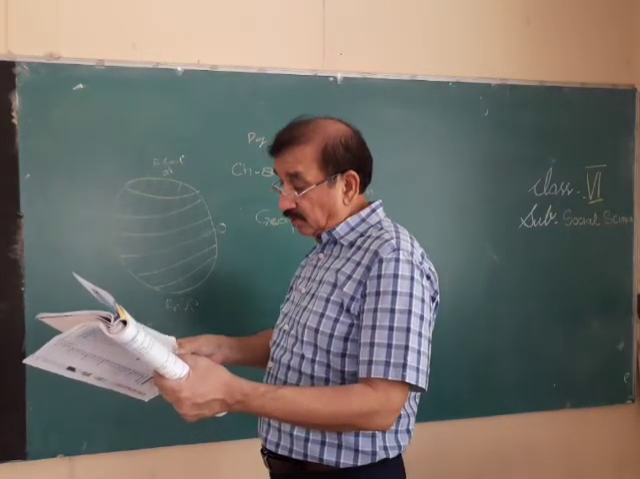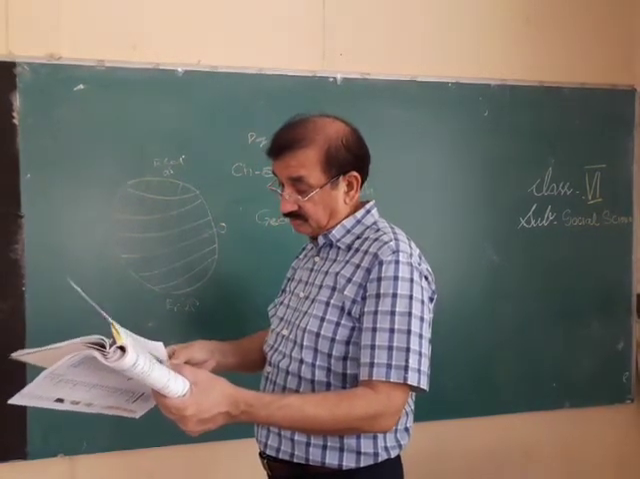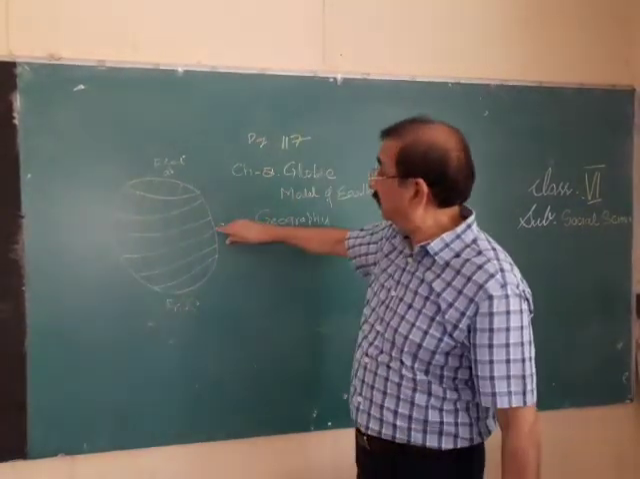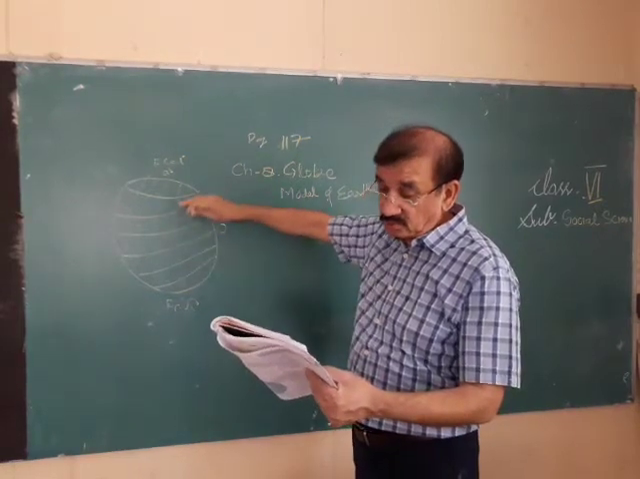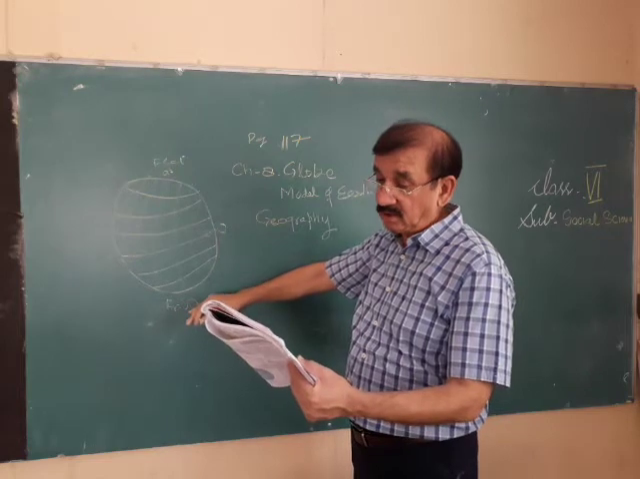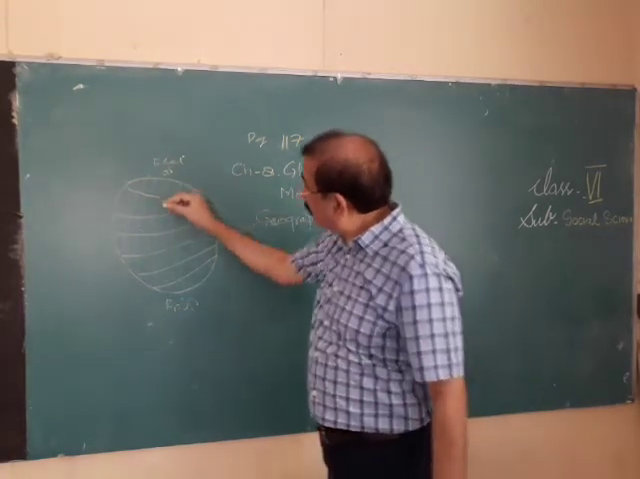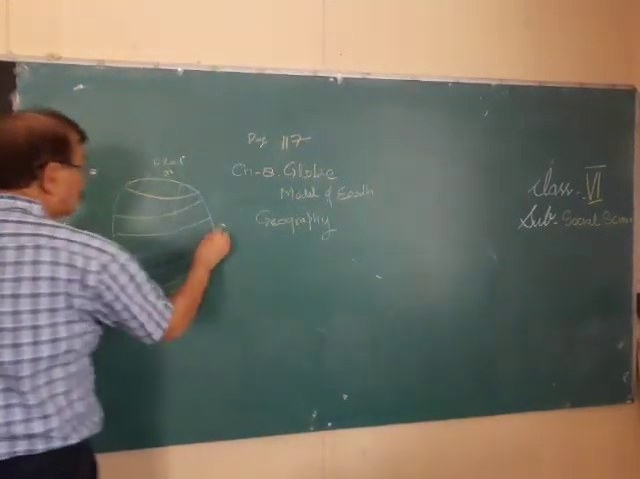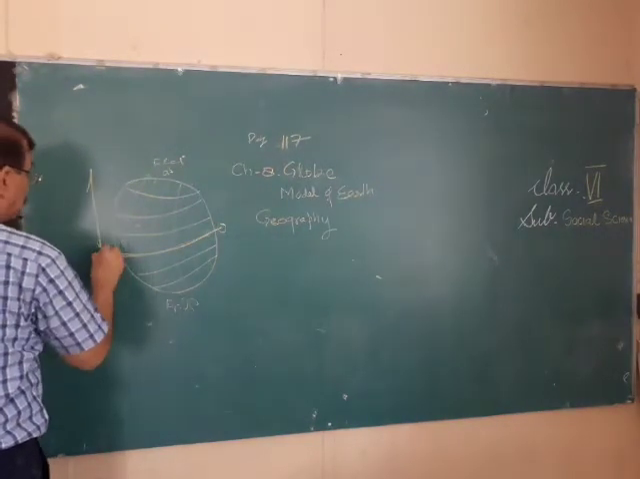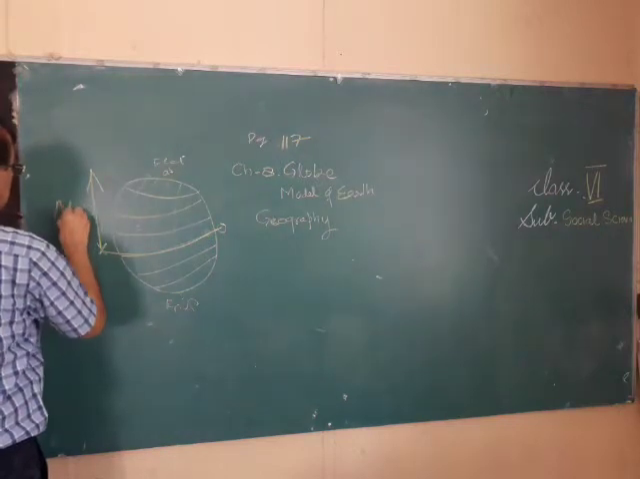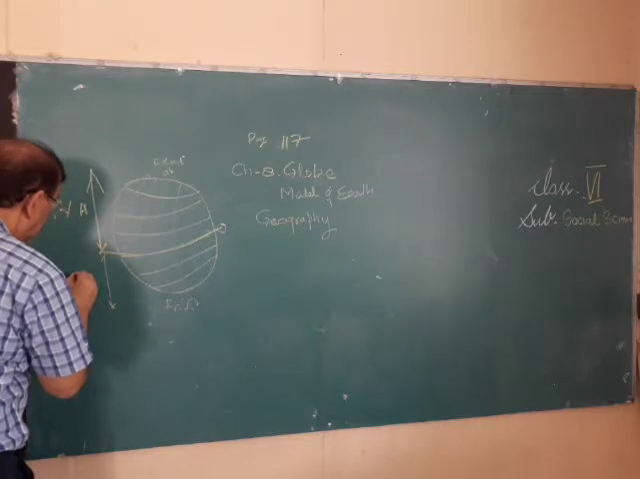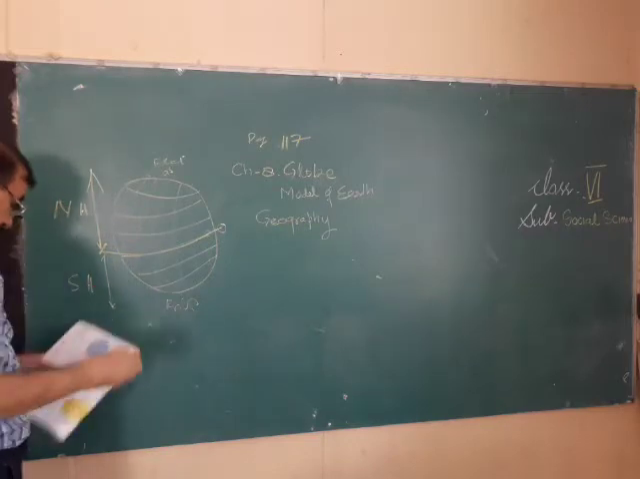And what are the important parallels of latitude? The equator is dividing the Earth into two parts. So one is the northern hemisphere, one is the southern hemisphere, okay. This is the equator. So here is the northern hemisphere and this is the southern hemisphere, okay.